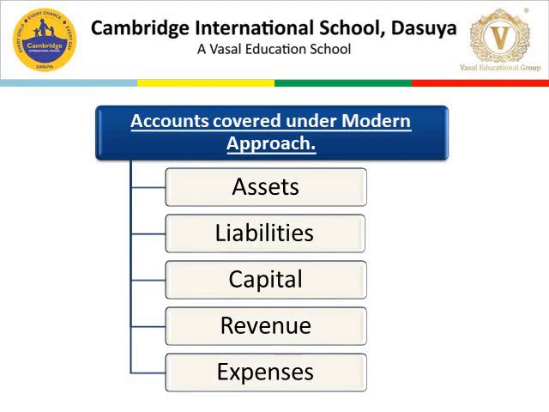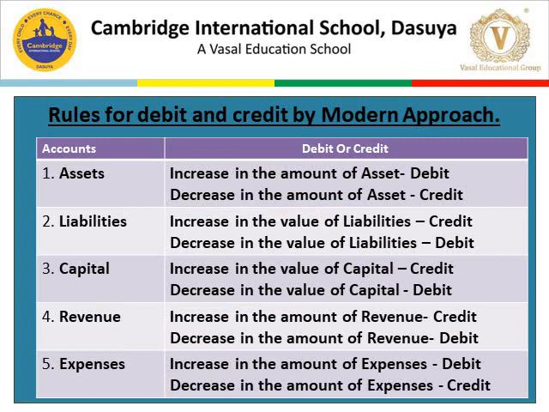Accounts covered under modern approach. Number 1, assets. Number 2, liabilities. Number 3, capital. Number 4, revenue. Number 5, expenses. Here are the rules for debit and credit by modern approach. Modern approach covers 5 heads.